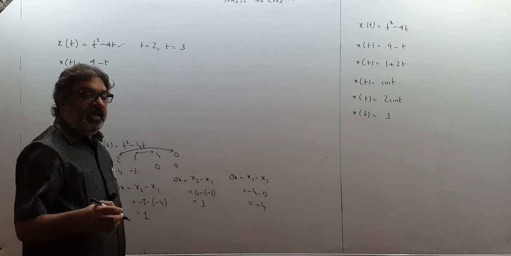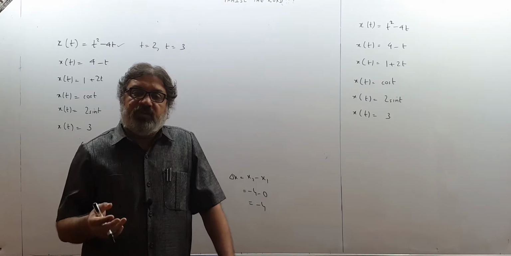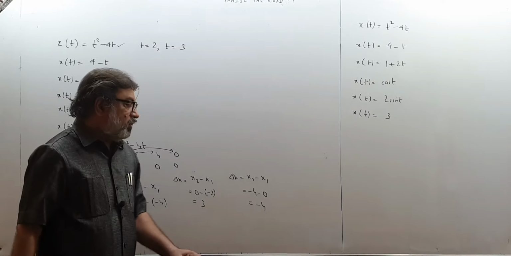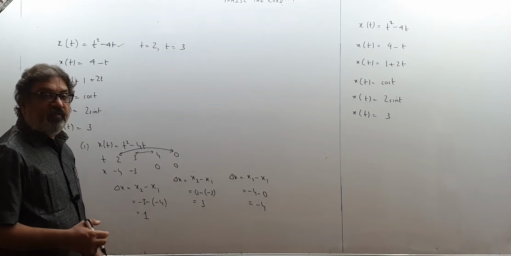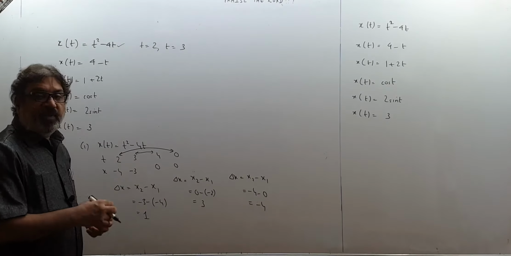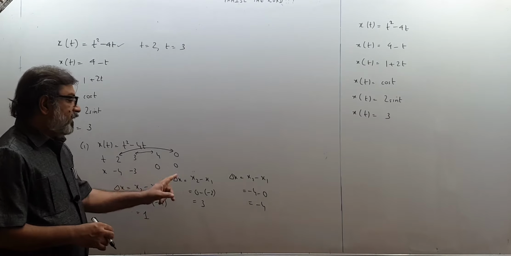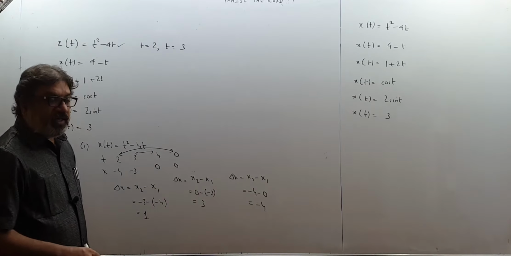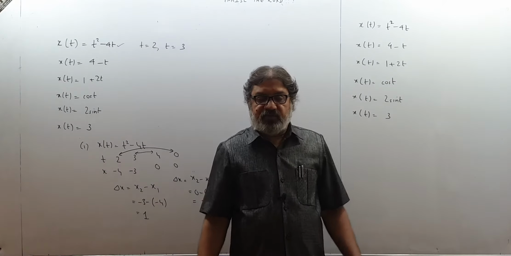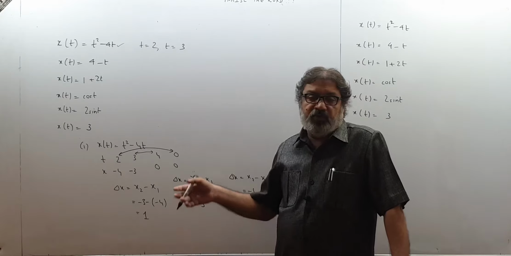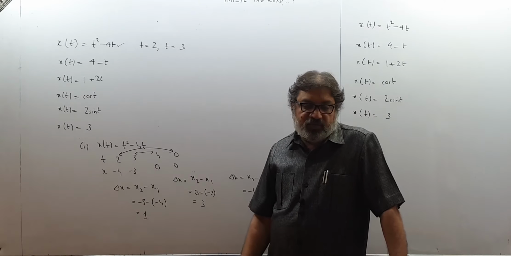So when we talk of delta x equal to x2 minus x1 and t2 minus t1, t1 is the initial time and t2 is the final time. So out of 0 second and 2 second, naturally 0 second will be the initial time and 2 second will be the final time. So initial x coordinate and final x coordinate, therefore by minus 4 minus 0, we get minus 4, that is the displacement. Like that for all other points, all other graphs, you can find out displacement, put value of t1 and t2 and get delta x as x2 minus x1.